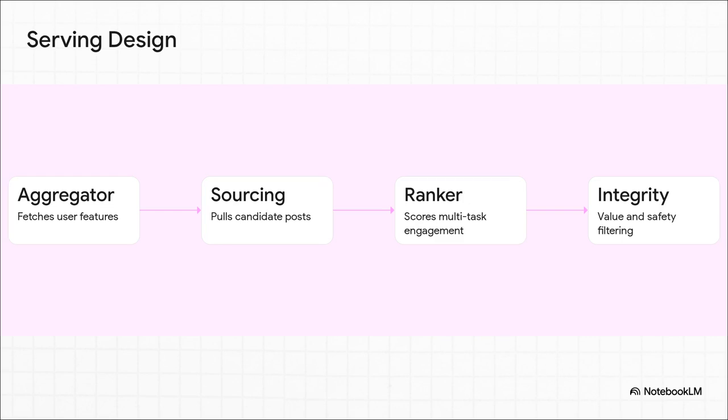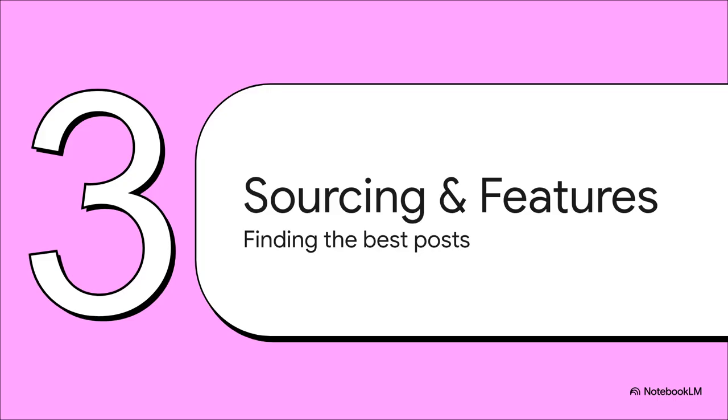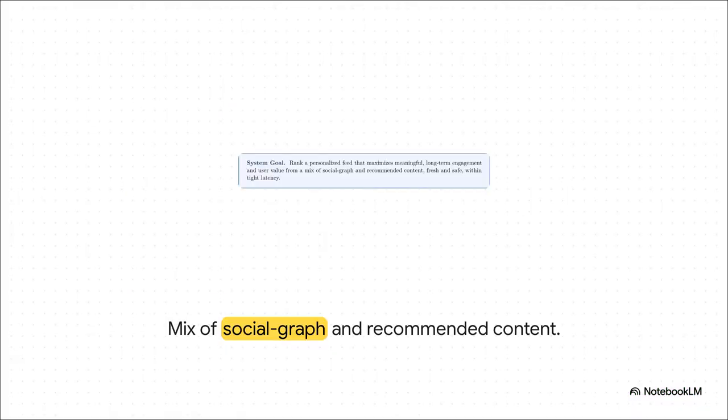It goes like this. First, the aggregator grabs your user data. Second, sourcing grabs a broad pool of potential posts. Third, the ranker scores every single one of them. And fourth, the integrity filter acts as the final bouncer at the door. Which brings us to Section 3, Sourcing and Feature Signals. Step 2 in our funnel is candidate sourcing.